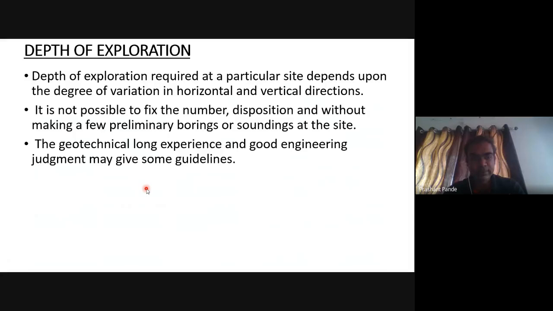Depth of exploration: up to which depth should we go while exploring the soil? The depth of exploration required at a particular site depends upon the degree of variation in the horizontal and vertical direction. It is not possible to fix the number and position of borings without making a few preliminary borings or soundings at the site. The geotechnical engineer's long experience and good engineering judgment may give some guidelines.